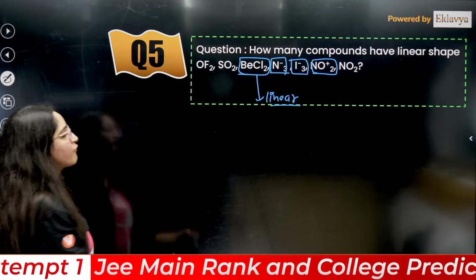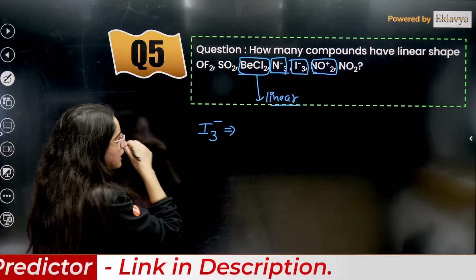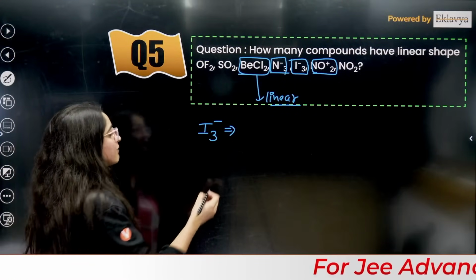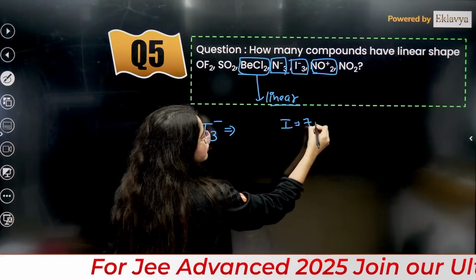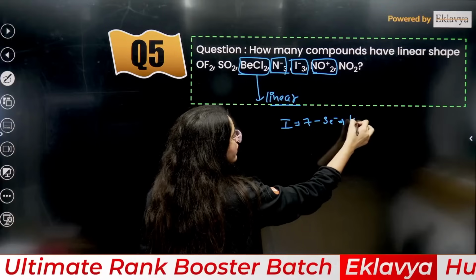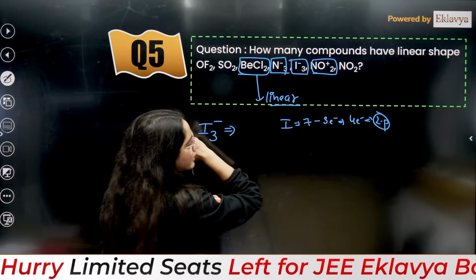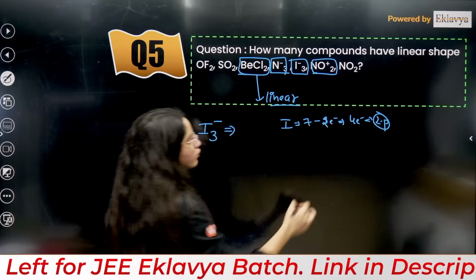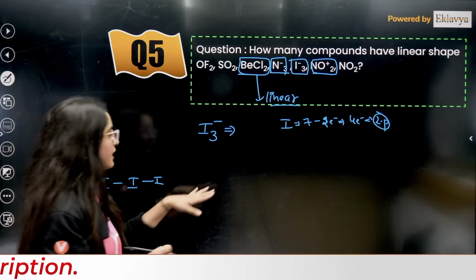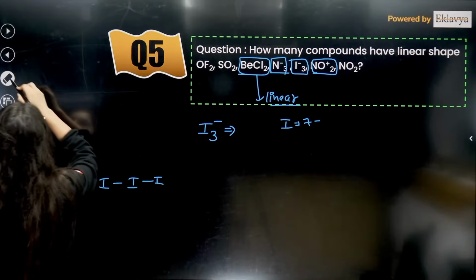Let me take one example, I3 negative. Iodine belongs to group 17, that means 7 electrons. Out of those, 3 electrons are occupied, so you are left with 7 minus 3, that is 4 electrons, meaning 2 lone pairs. Iodine is busy making 2 bonds here, so 2 electrons will be taken out for bond pairs.